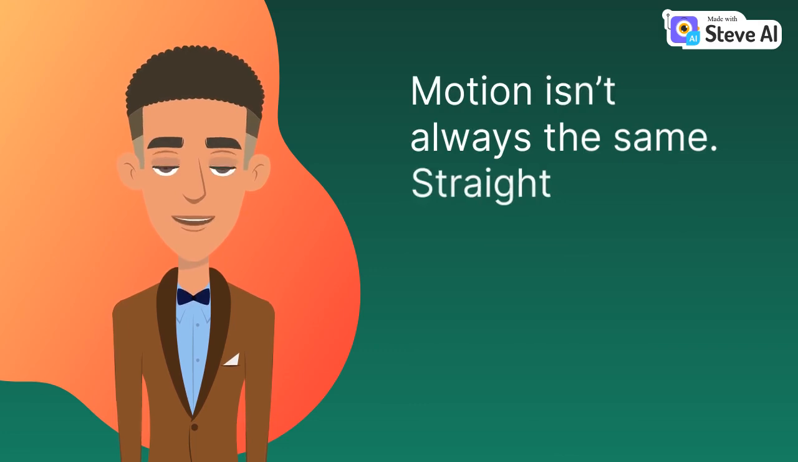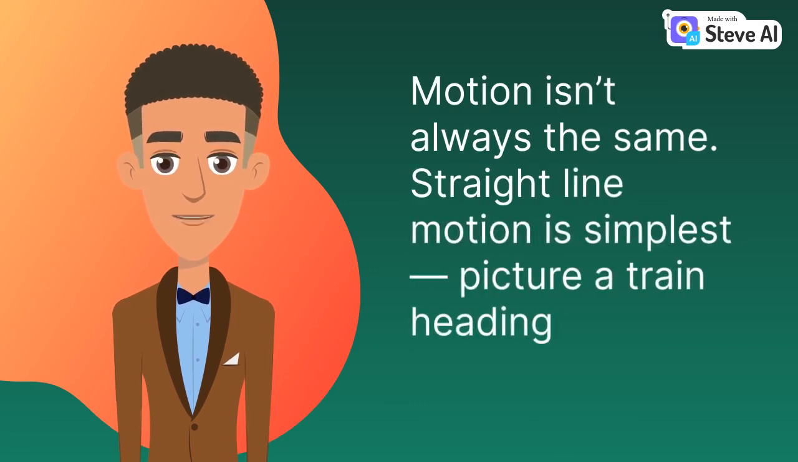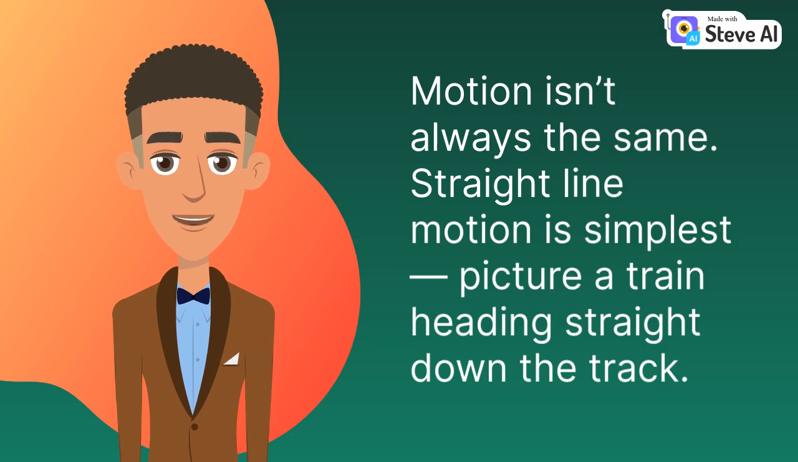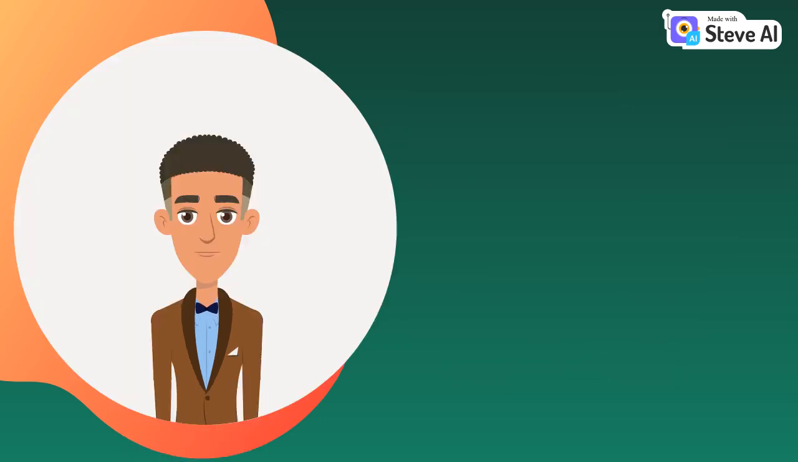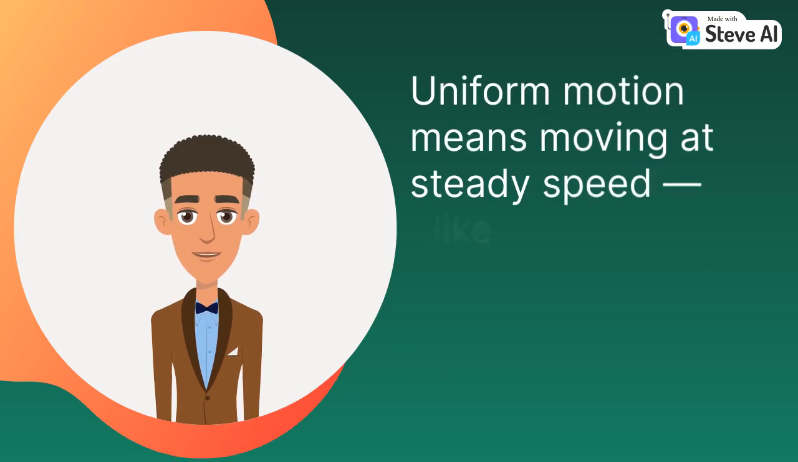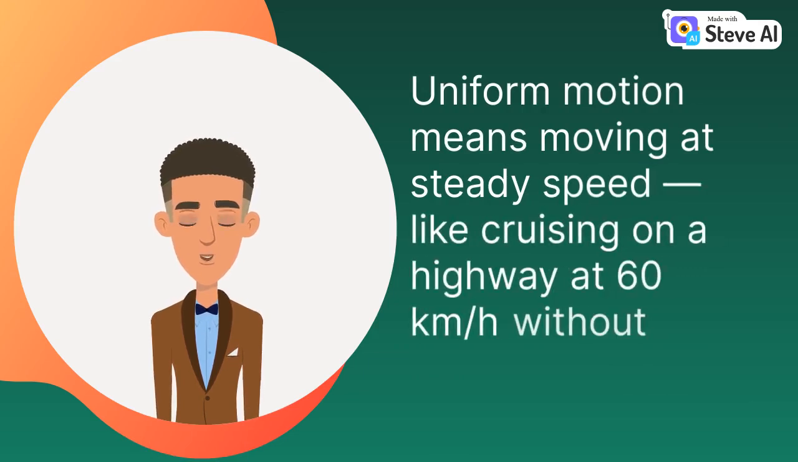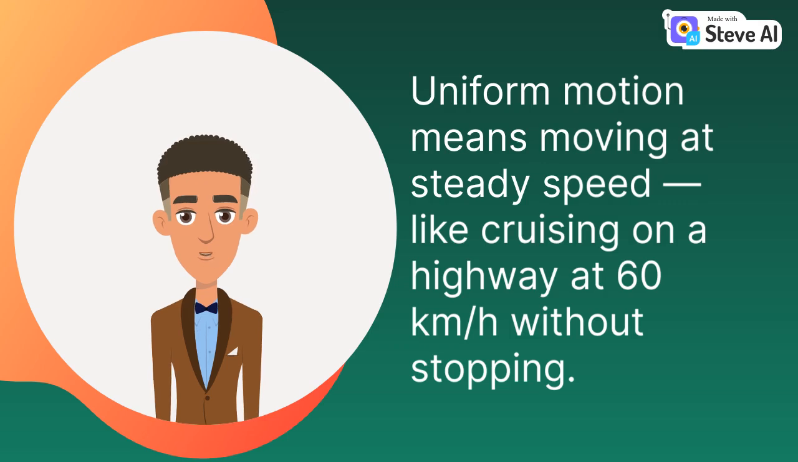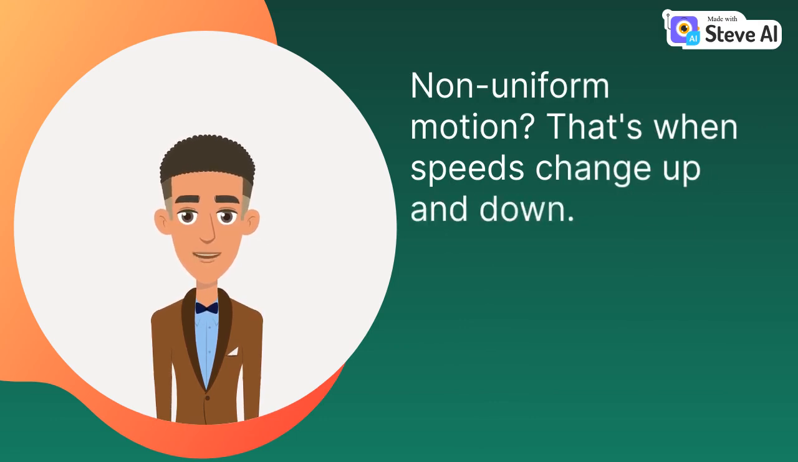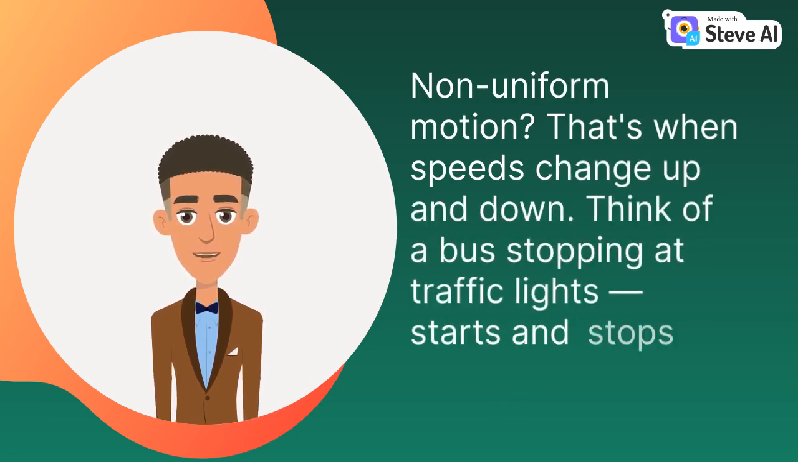Motion isn't always the same. Straight line motion is simplest. Picture a train heading straight down the track. Uniform motion means moving at steady speed, like cruising on a highway at 60 kilometers per hour without stopping. Non-uniform motion? That's when speeds change up and down. Think of a bus stopping at traffic lights, starts and stops all the time.